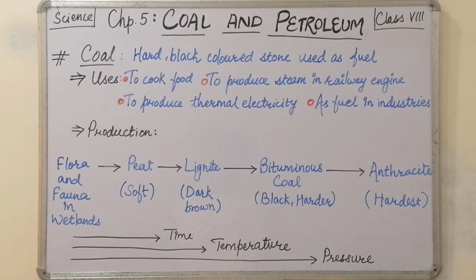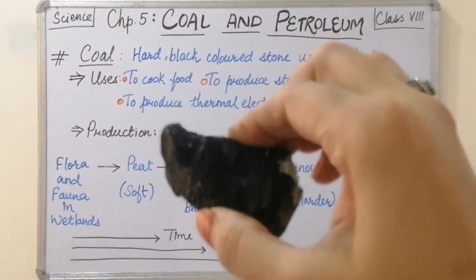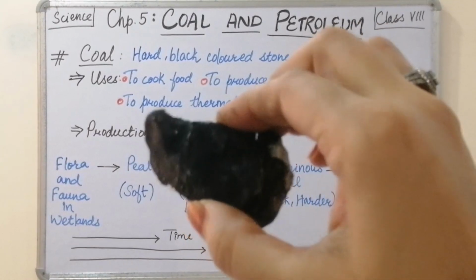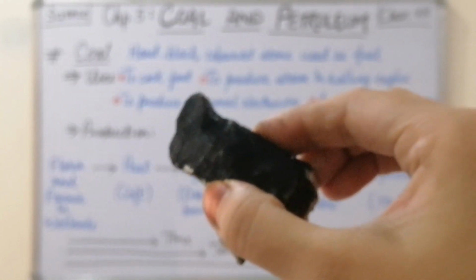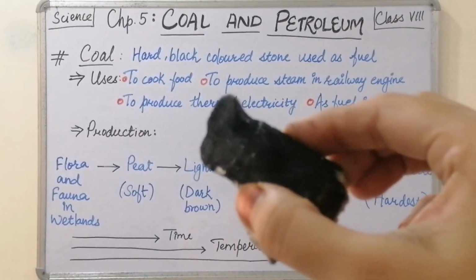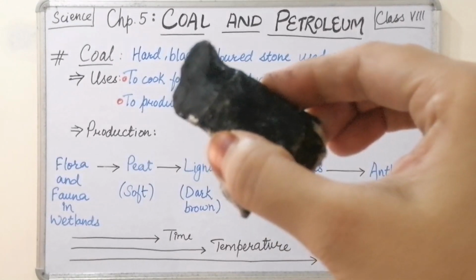It is hard. As I am pressing it, it is not getting deformed. Even with high pressure it is not getting deformed. So it is hard, black in color, and it is used as fuel.